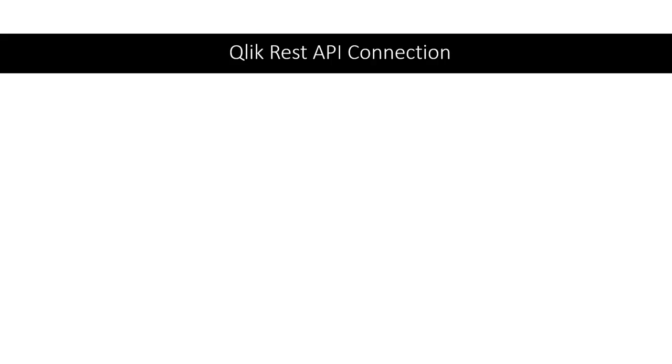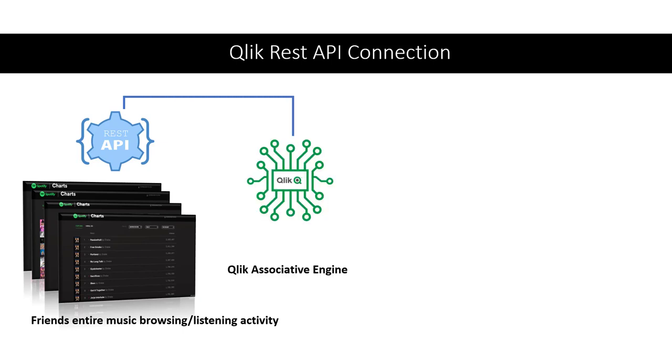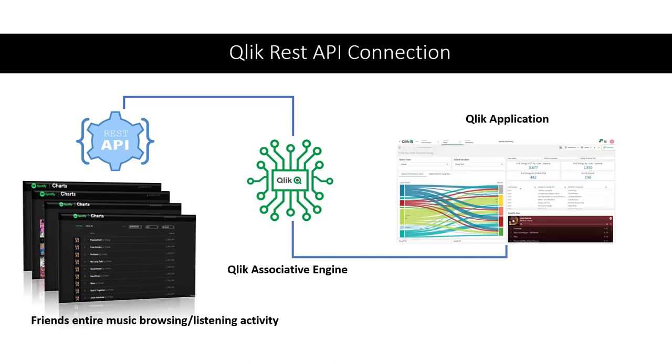First, to do this, I'm going to use Spotify's REST API, and using this I was able to access the data for each of my friends. This is their entire history of activity on Spotify. We can see which songs people checked out, which of those songs they liked, when they liked those songs or added those songs, and so forth. For today, I will see if I can use this information to see which song I should check out. Then these data sets will be ingested into our patented Qlik associative engine and then displayed in a data-rich visual application.